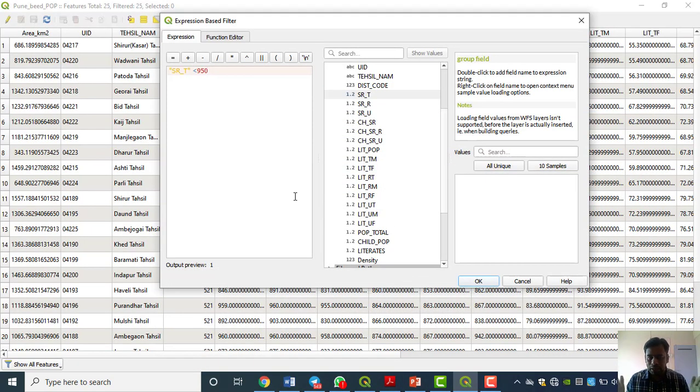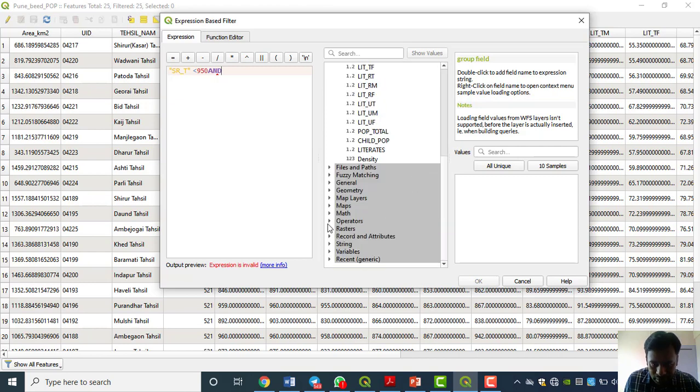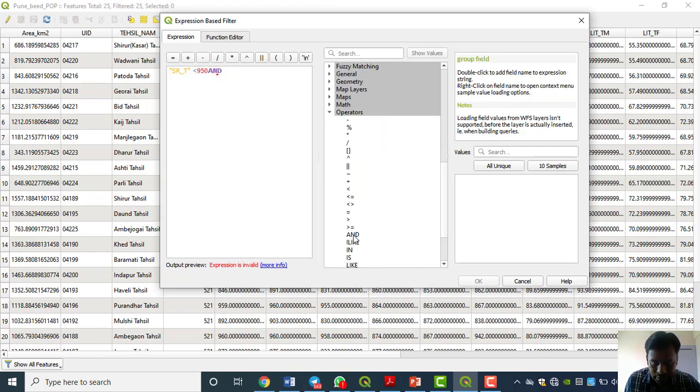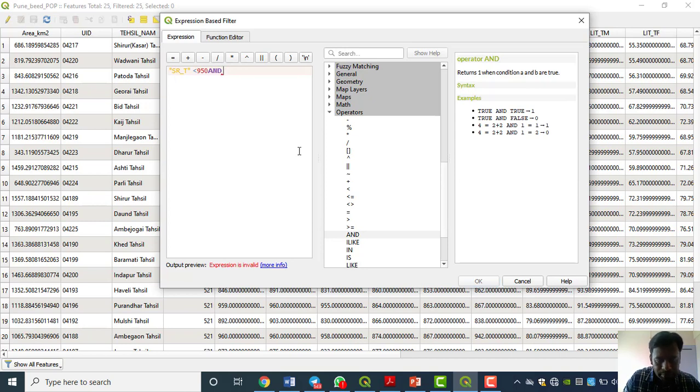Now here we have to join two things; we have to compare the two things. We do not want only a single condition, not only sex ratio or only female literacy below 65. We have to find areas having that much lower literacy and that sex ratio. So here we have to use AND. We can get AND from here, or you can type it manually. The meaning of both is the same.